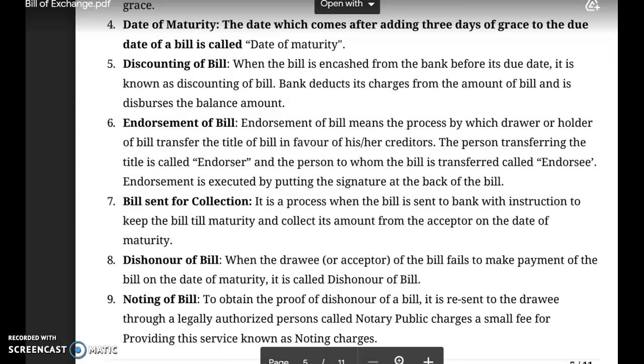Under that, what bank will do, whatever the due date of the bill is, before that, if the drawer presents his bills to the bank, bank will encash before the date and deduct its charges. Now on the due date, drawee will make the payment to the bank, not to the drawer. So this process is called the discounting of bill. तो इसमें क्या होता है, the drawer will get the funds before due date, क्योंकि due date पर तो drawee देगा, but if drawer is having a need, so he will have the discounting of bill from the bank.